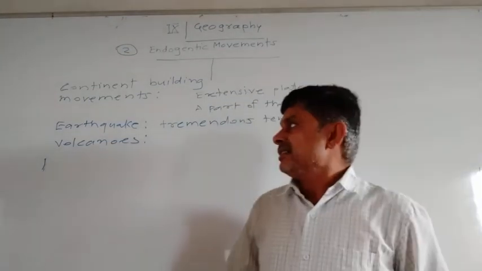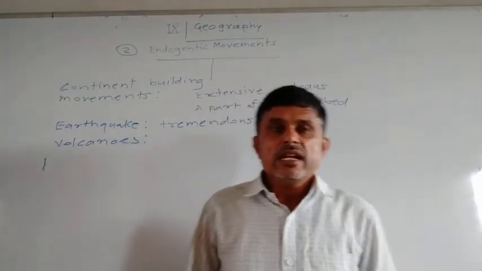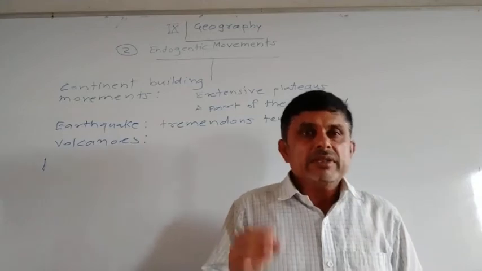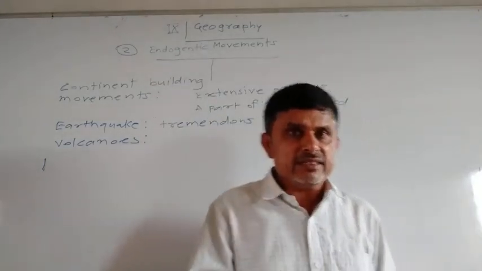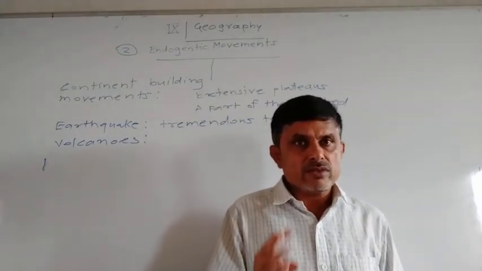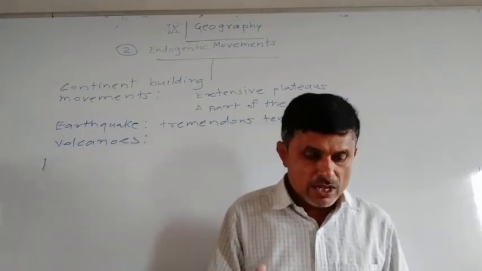Where does this tremendous tension occur? It happens in the interior of the Earth, but exactly where? It takes place in the Earth's crust. Crust, mantle and core.